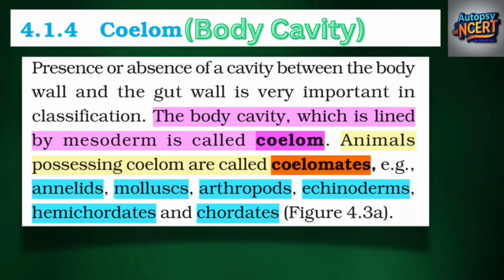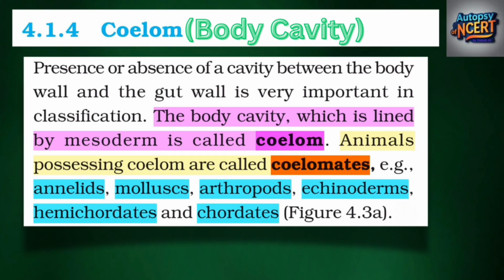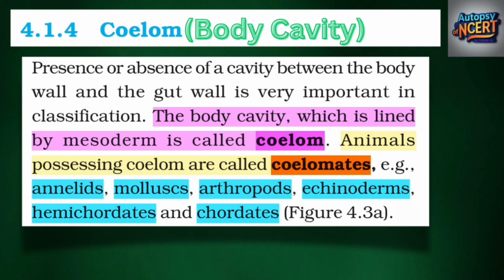4.1.4 Coelom. Presence or absence of a cavity between the body wall and the gut wall is very important in classification. The body cavity, which is lined by mesoderm, is called coelom. Animals possessing coelom are called coelomates, for example, annelids, mollusks, arthropods, echinoderms, hemichordates, and chordates. Figure 4.3a.